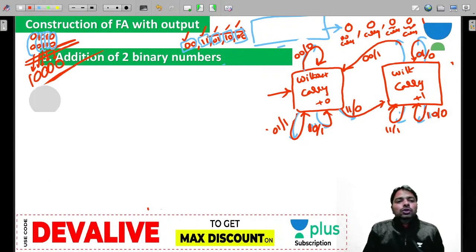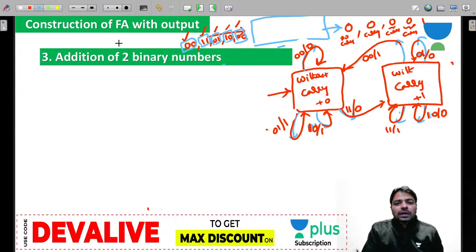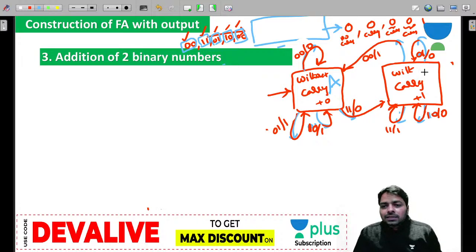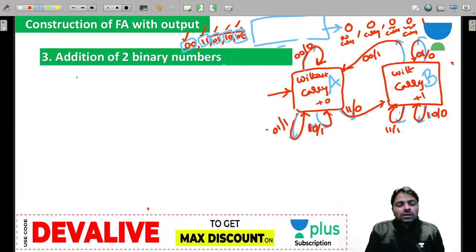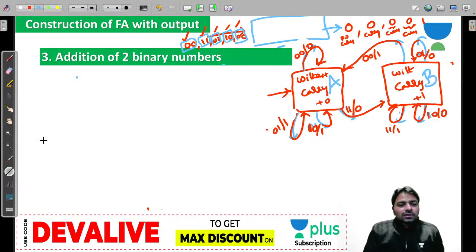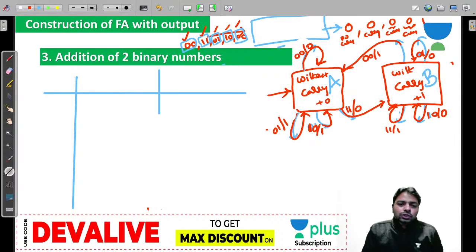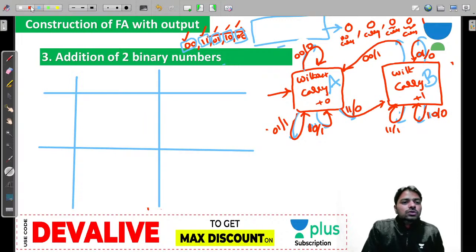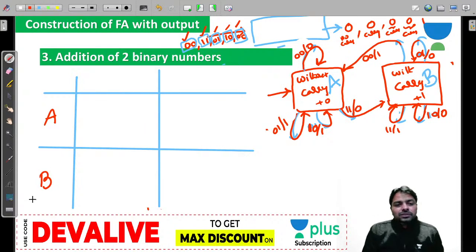Now I am trying to show you something: you can write a table. Let me assume this is capital A state and this is capital B state. How do you design the table here? I have not shown you yet. The table is somewhat complicated, so I am trying to show you. We have two states, right? One is state A, the other is state B. And here two things: you have to look at the input.